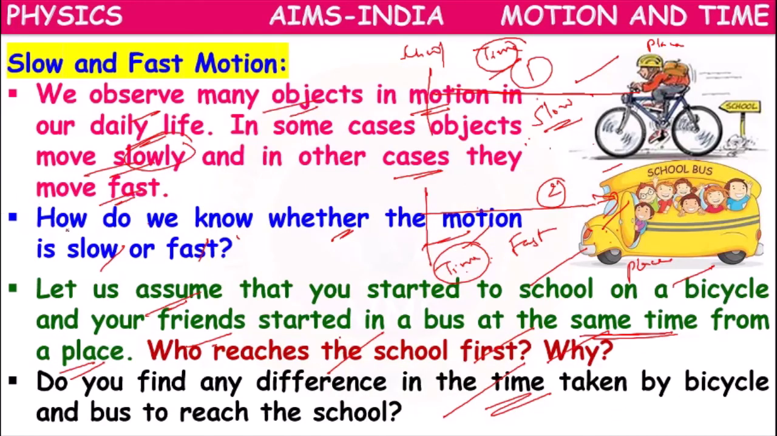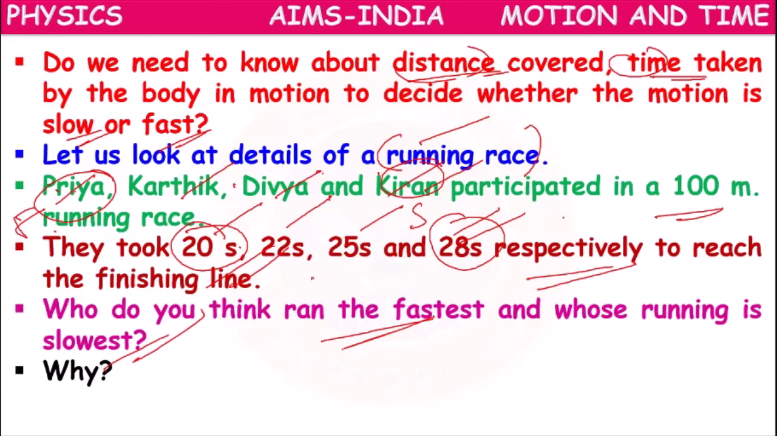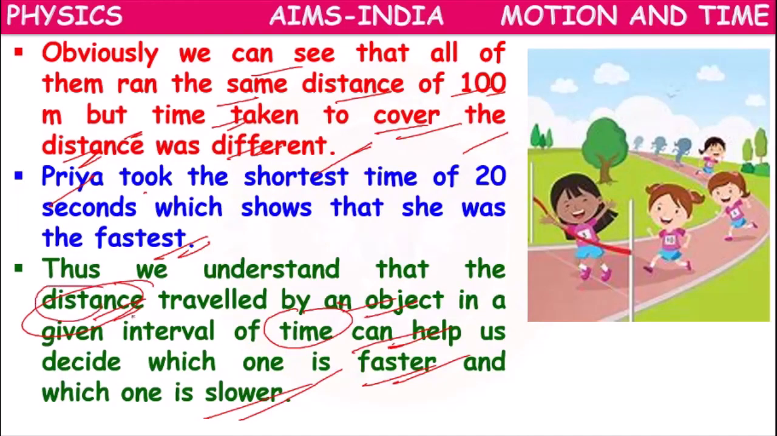Slow and fast motion: we can tell slow and fast motion with the help of distance and time, which one is fast and which one is slow.